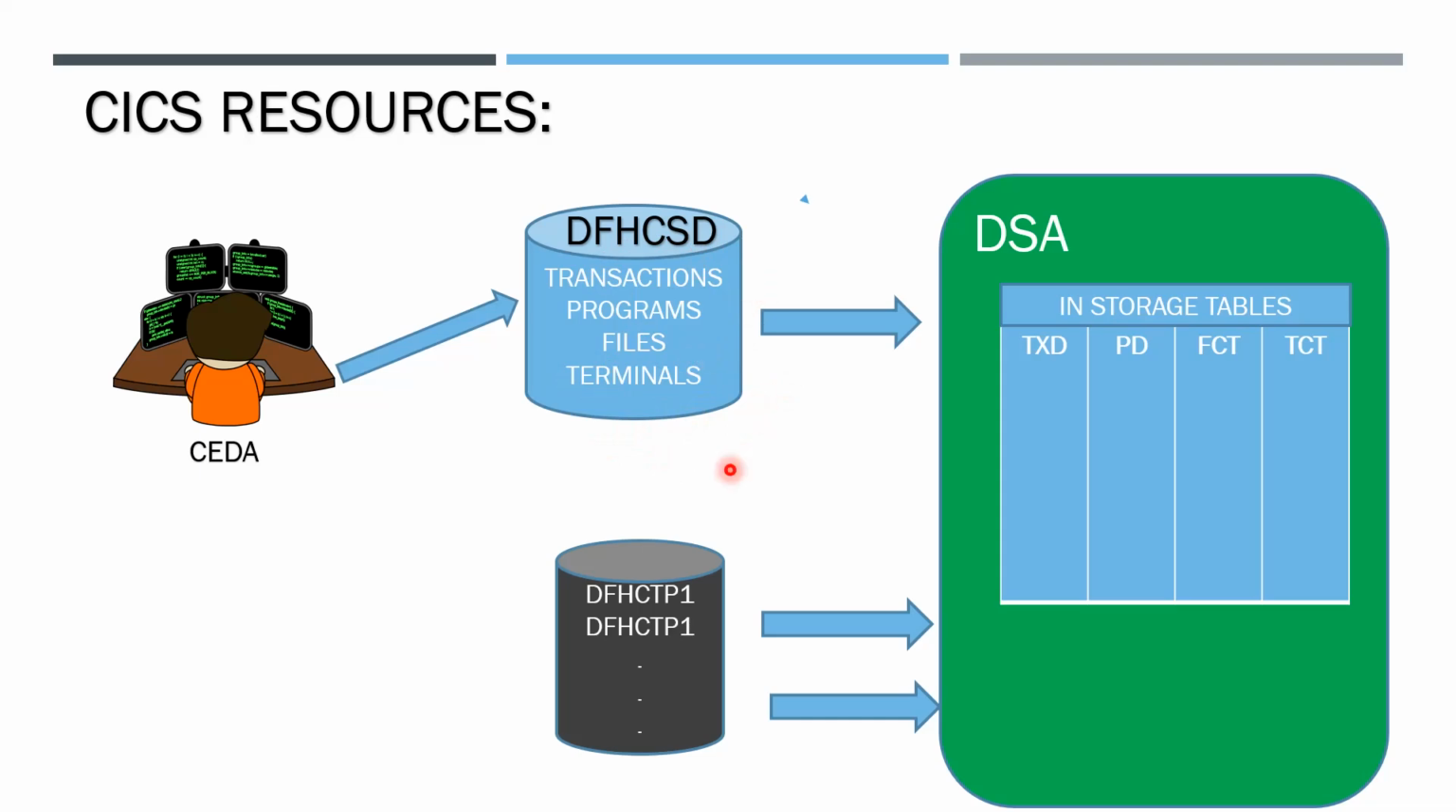When we are accessing the resources, suppose we are accessing the transactions, they are brought to the transaction table. In the transaction table, those are executed. Programs are brought to the program table, where they are executed. For files, to open, close, or update a file, all the file resources will be brought to the file control table.